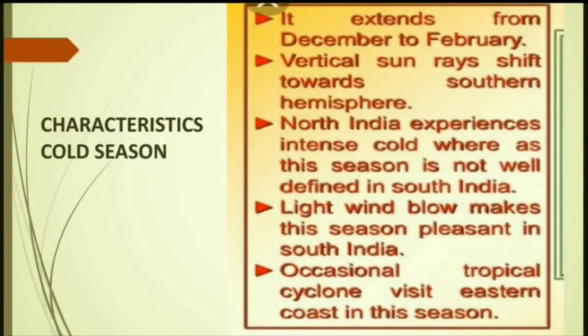Now characteristics of cold season. First, it extends from December to February. Second, vertical sun rays shift towards the southern hemisphere. Now the south pole is towards the sun and the north pole is away from it. So because of that, the northern hemisphere is receiving a lesser amount of insolation. So because of that, the northern hemisphere has the cold season.